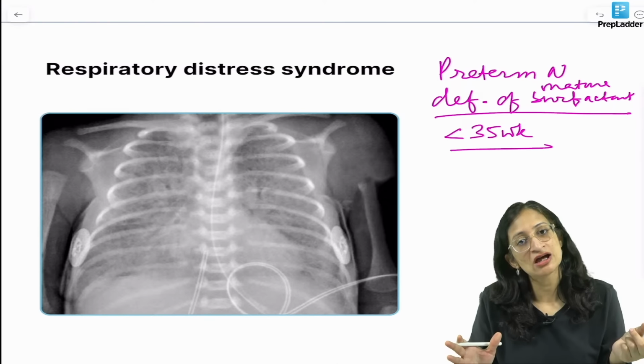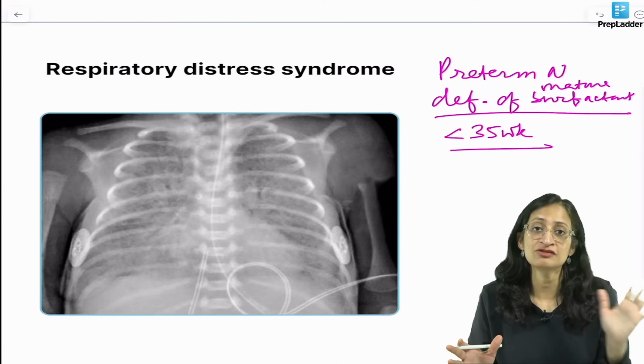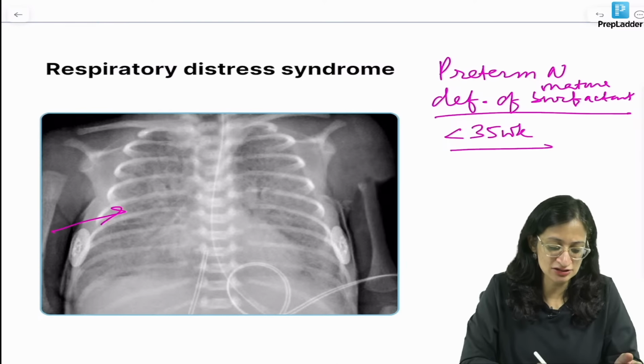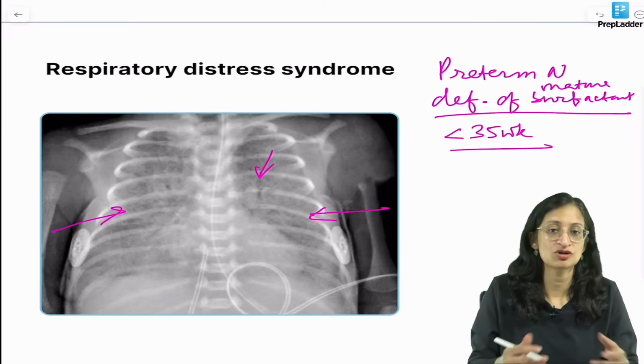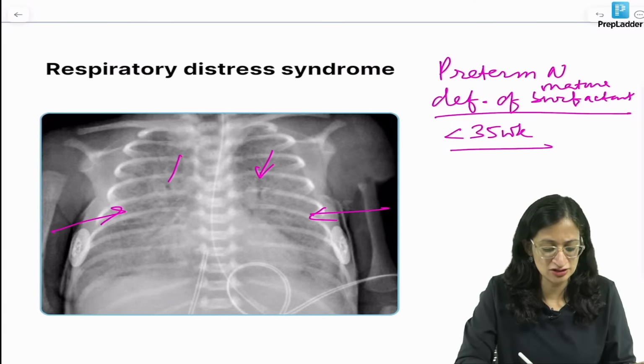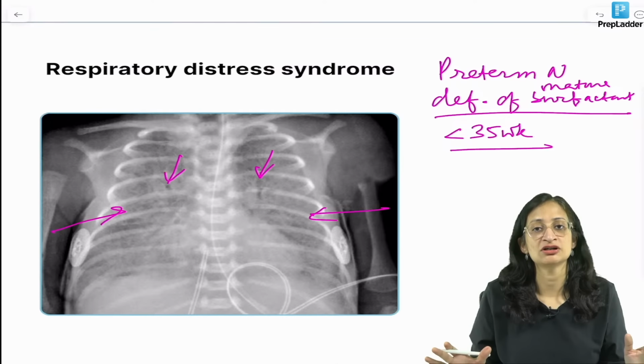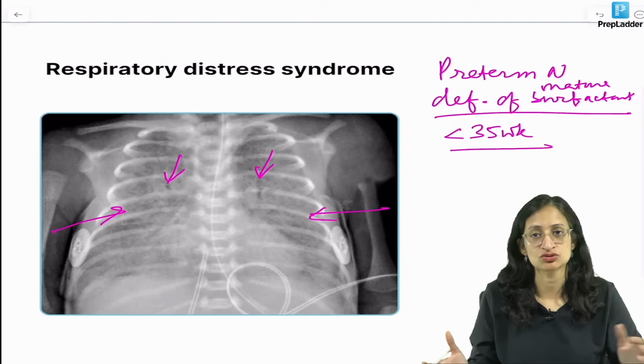Why do lungs appear black on X-ray? Because of the air. If less air, what will happen? Ground glass haziness of lungs, like you can see here. And presence of air bronchogram, because there is no problem in the bronchus and bronchioles, there is air in them. So this is what you typically get. You can get features of lung collapse also, right?